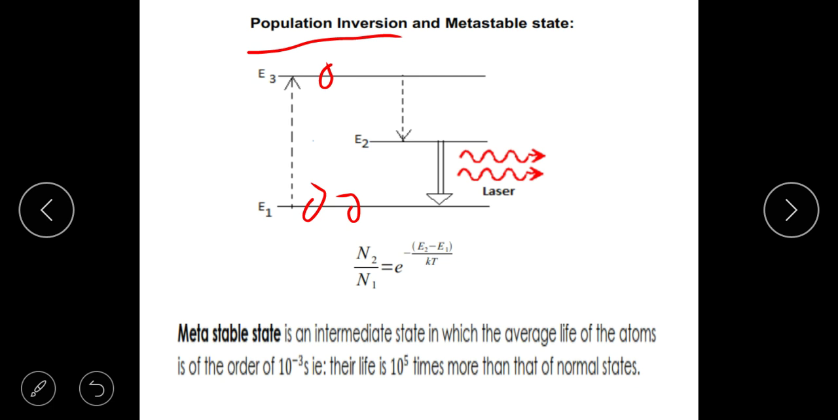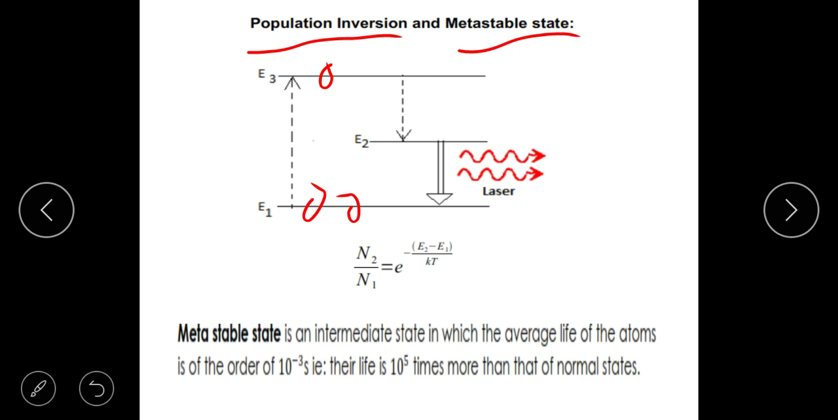Next, how do you create it? You create it by a metastable state. What is a metastable state? There are two kinds of states: one is called the normal state, and one is called the metastable state. In the normal state, the excited atoms stay there for a very short time, in fact about 10 power minus 8 seconds, and then they come back. That's why you cannot achieve population inversion.